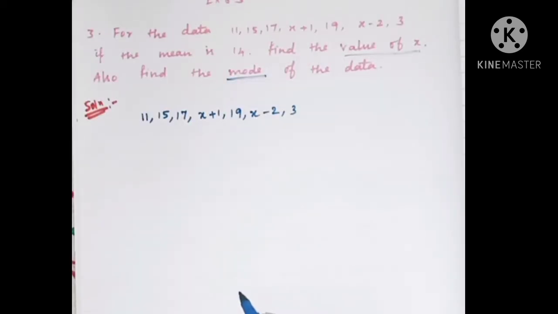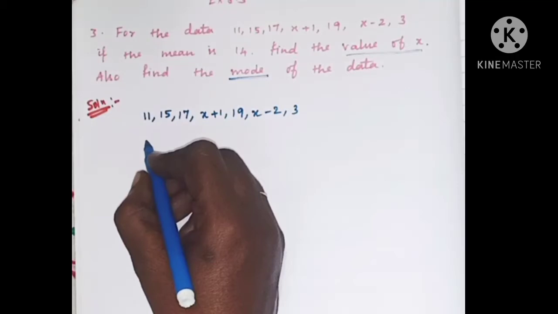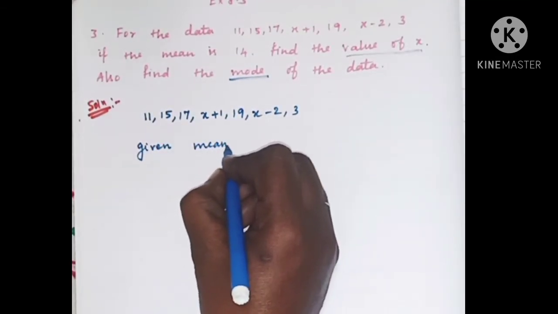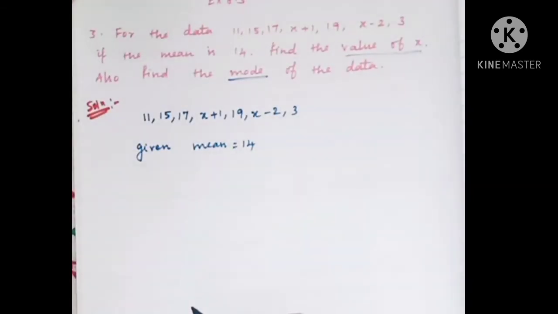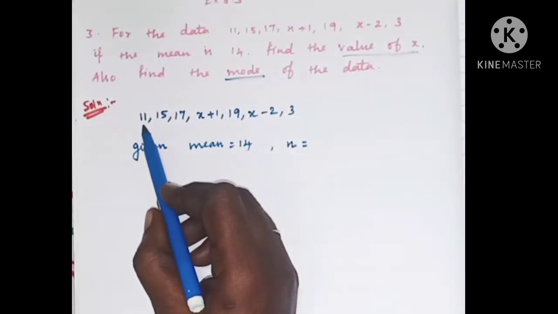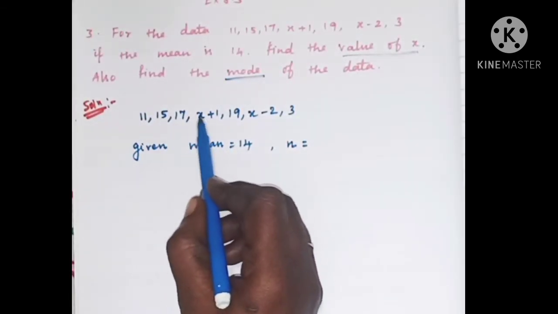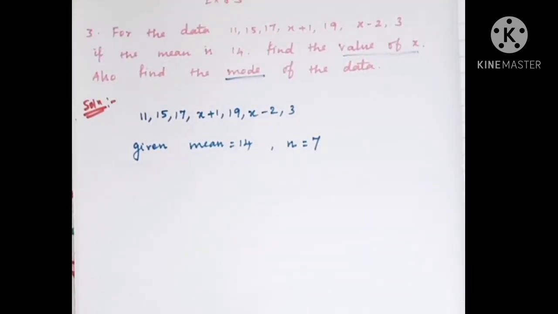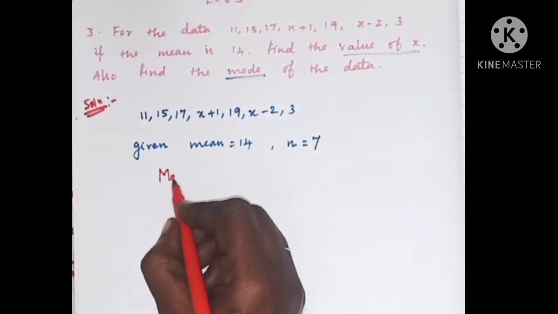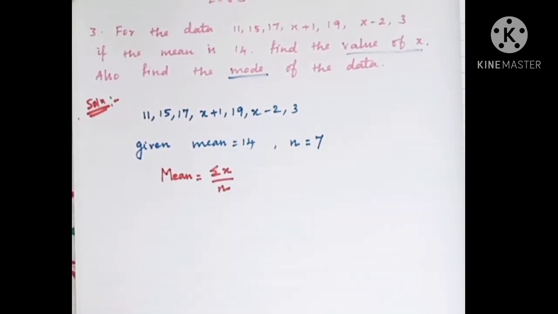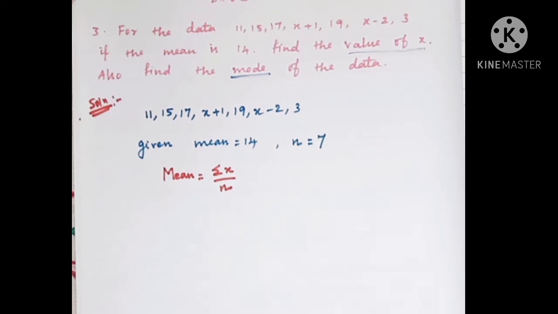This is the given data and the given mean is equal to 14. You know the number of observations, small n, is how many observations? 1, 2, 3, 4, 5, 6, 7. So small n is equal to 7. You know the formula to find the mean. So the mean formula is summation x divided by n. This is the formula to find the mean.